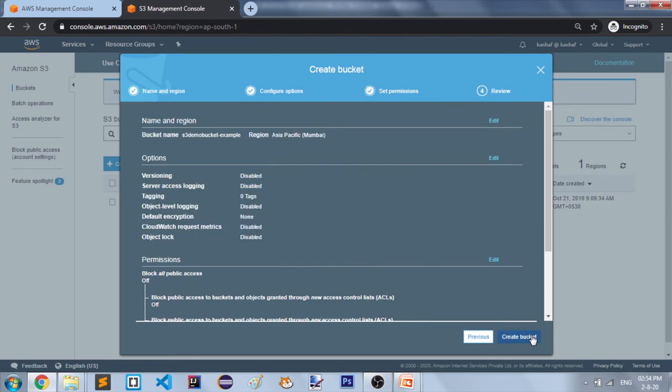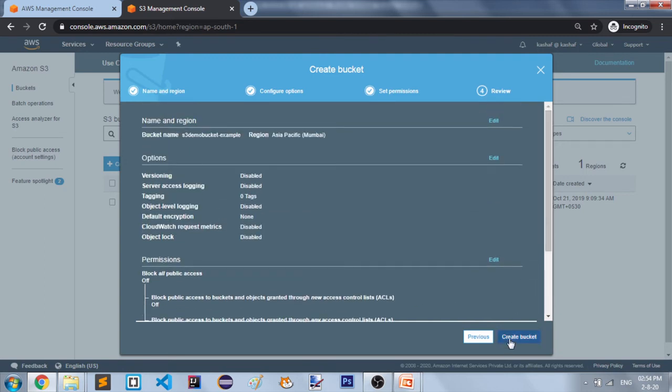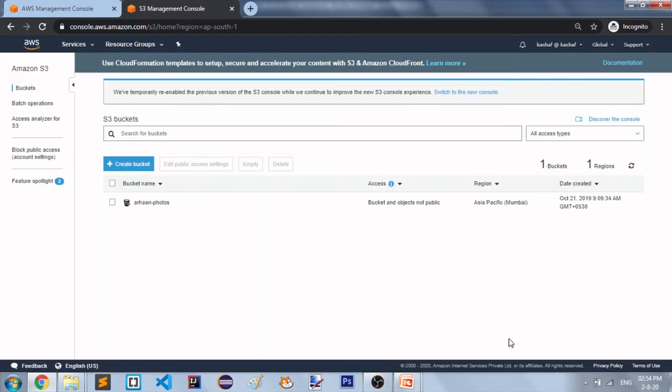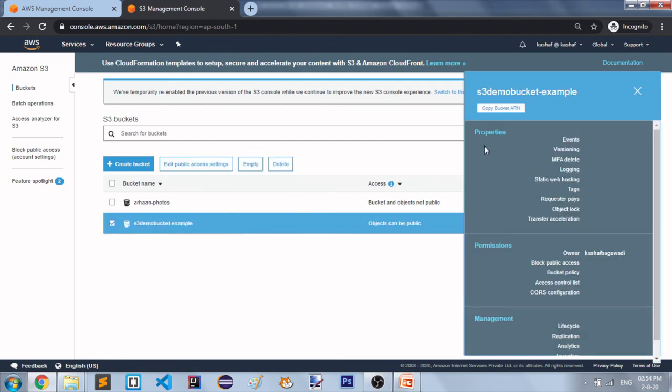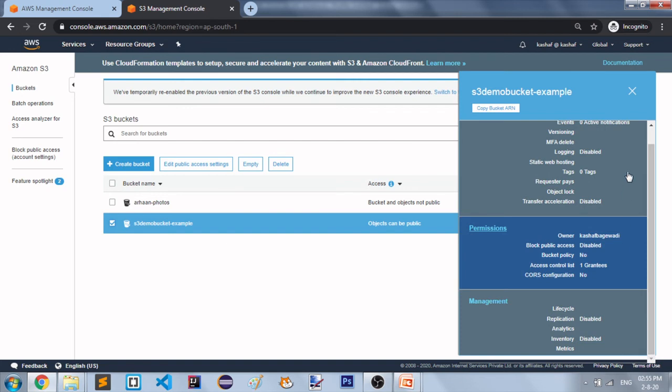So now moving to the next step, this is the review. In this you can review all your settings, and you can go ahead and create your bucket. So your bucket is now created. You can see this one bucket is added here. You can select it and you can see the properties of this bucket. Whatever properties we selected while creating the bucket, you can see all of them here.